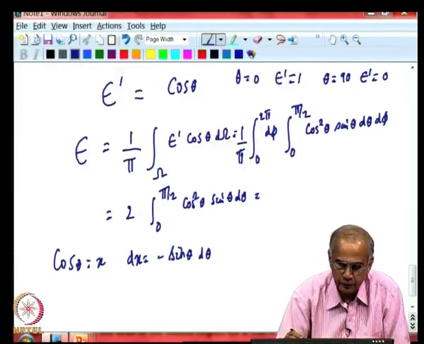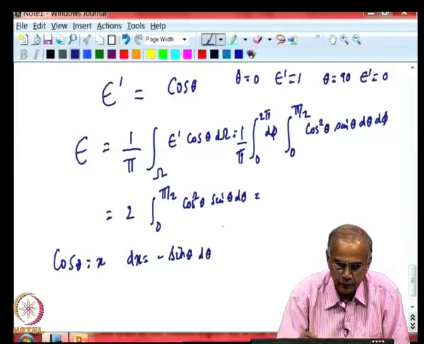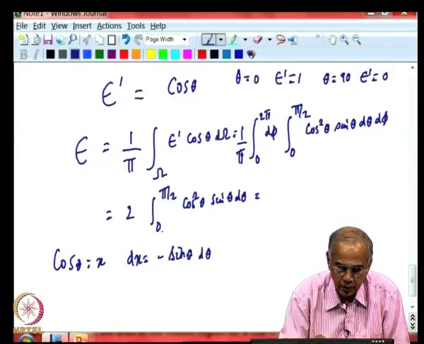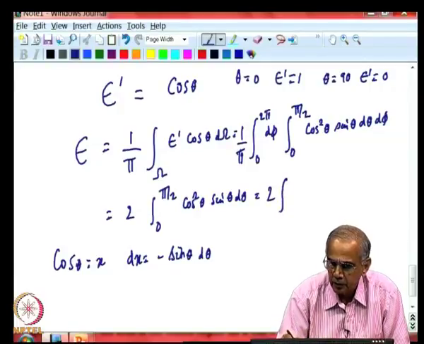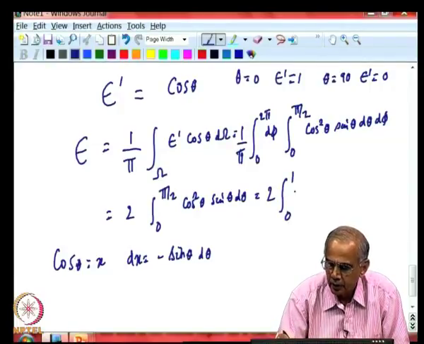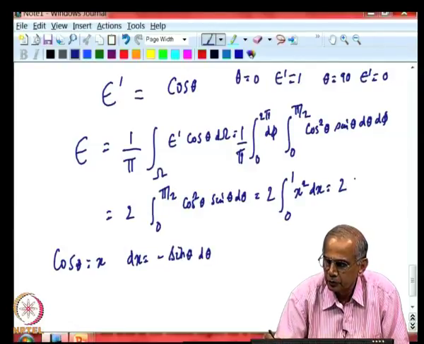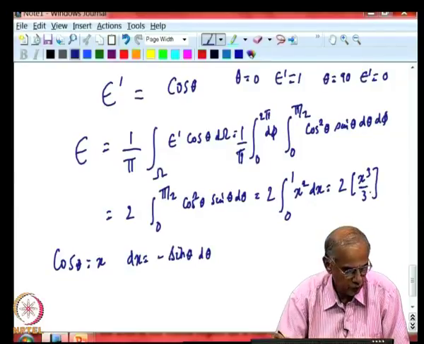So, when you go from theta equals 0, x equals 1, but because of the minus sign this will become 0 to 1 x squared dx, which will integrate to 2 into x cubed by 3. So, we will get an answer of 2/3.